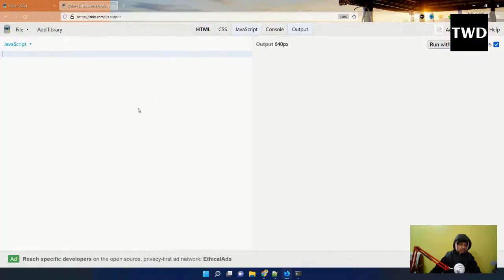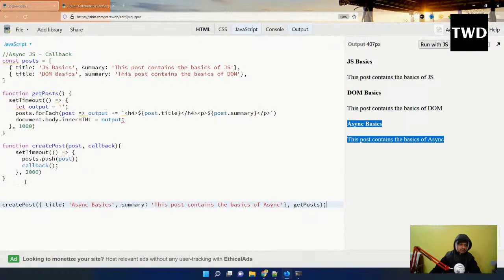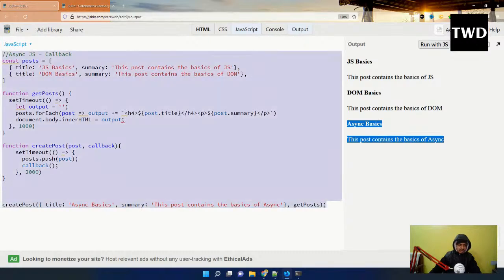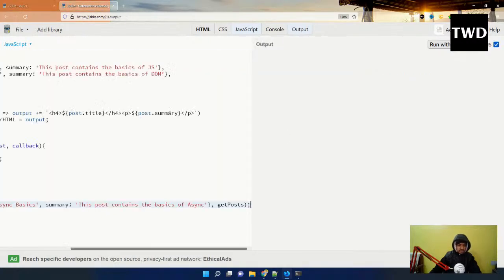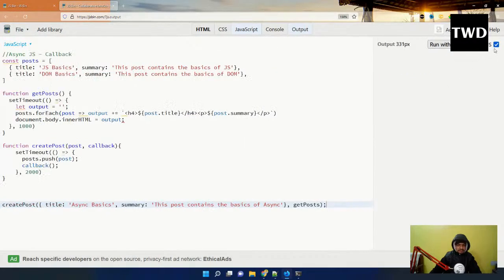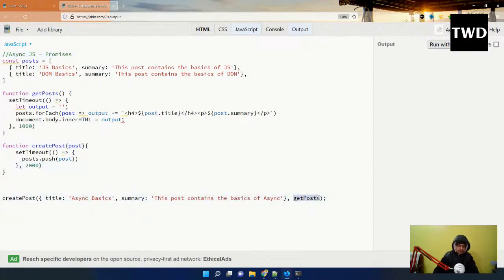Again, this JavaScript and output I'll do. Let us copy the whole of the code, because we are going to see how to change it. Now what we're going to do: promises. So this part will be the same, but here there is a new concept known as promises, and we don't have anything like a callback. So callback I'll cancel. In promises, there are two ways to solve it. Use the promises concept, and promises are like promises in real life.